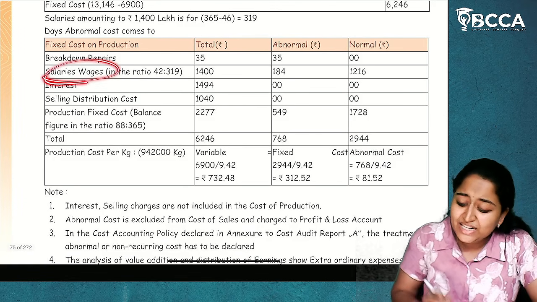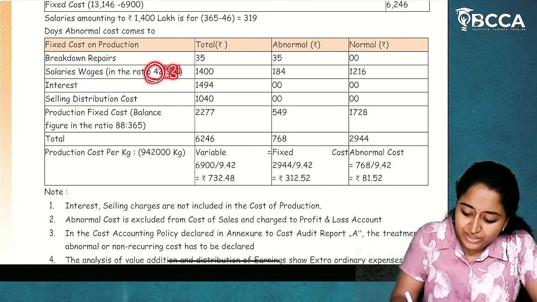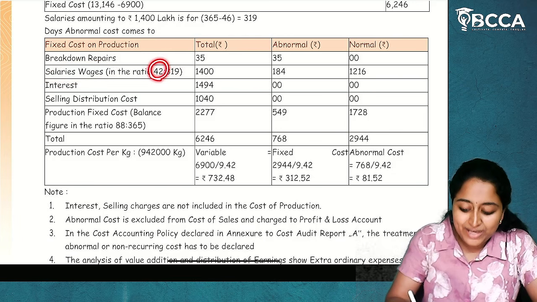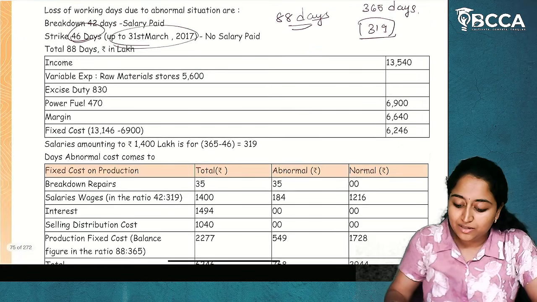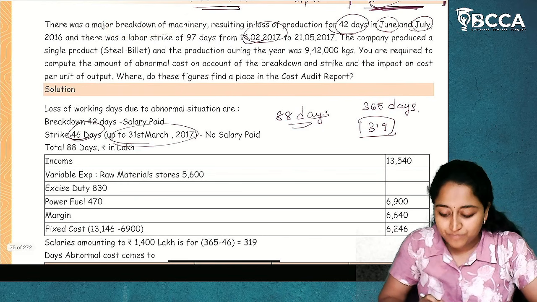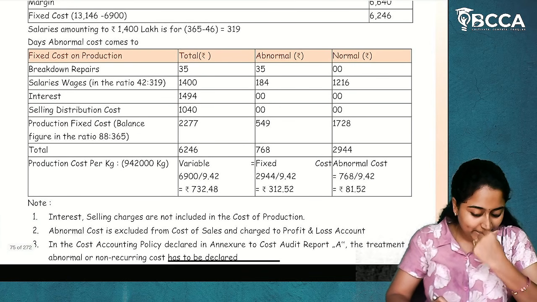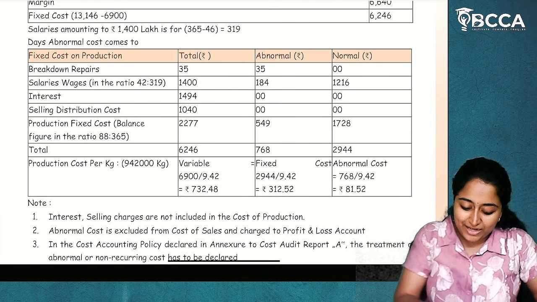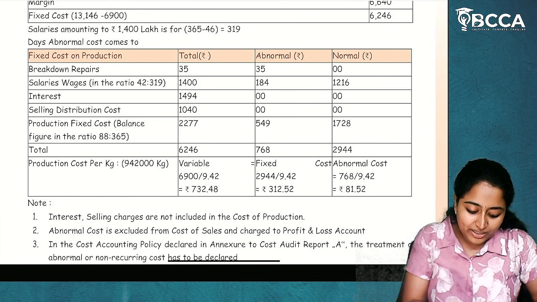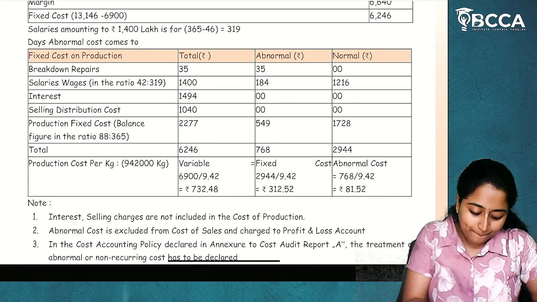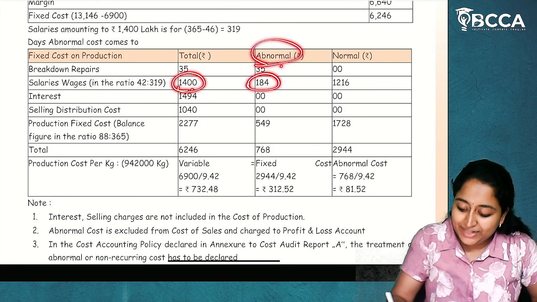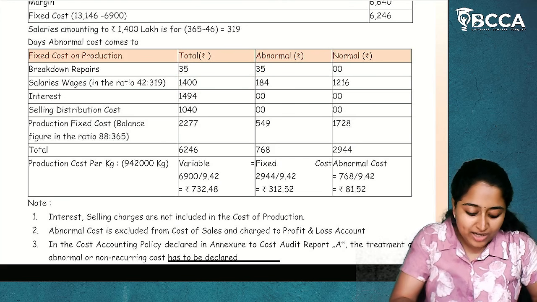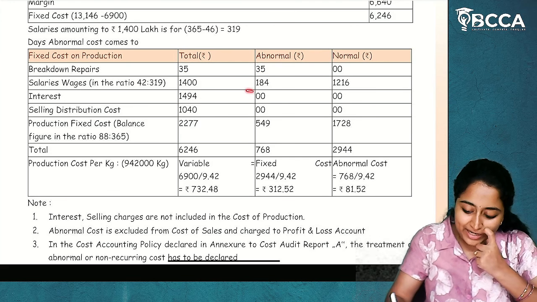Now, salaries and wages. 42 is to 390. So, for 42 days, the amount is paid, but that is for a normal period. Breakdown. So, 42 is to 319. You have to do the calculation and you will get the answer. In this 1400, for 42 days, it is 184. So 1400 into 42 divided by 319 is 184.